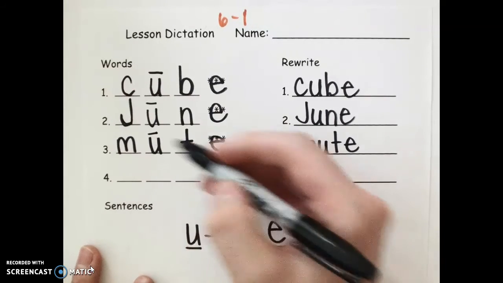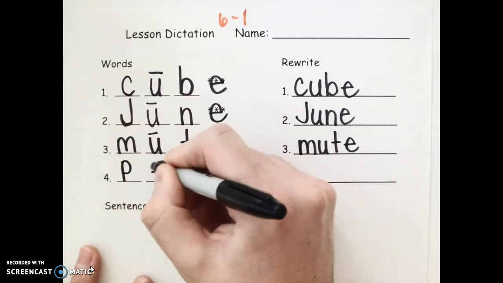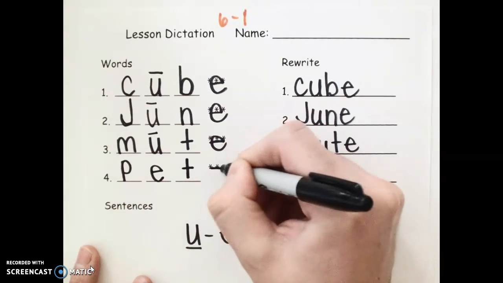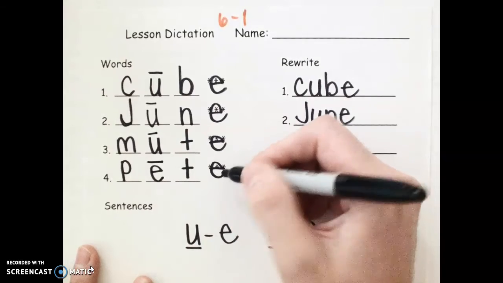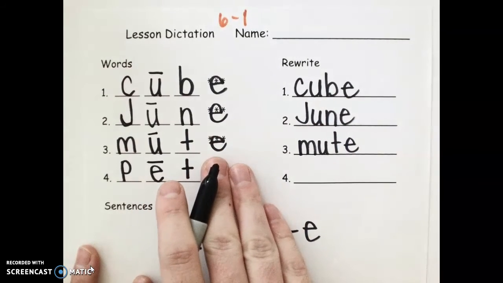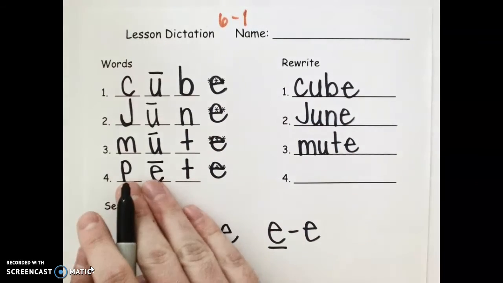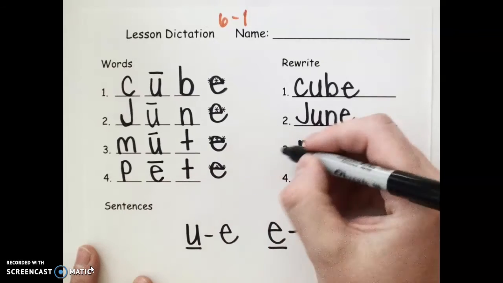P-eat, Pete. P-eat, Pete. We have a long E, so we need a magic E at the end. Otherwise, it would be the word pet, but the magic E makes it say Pete.